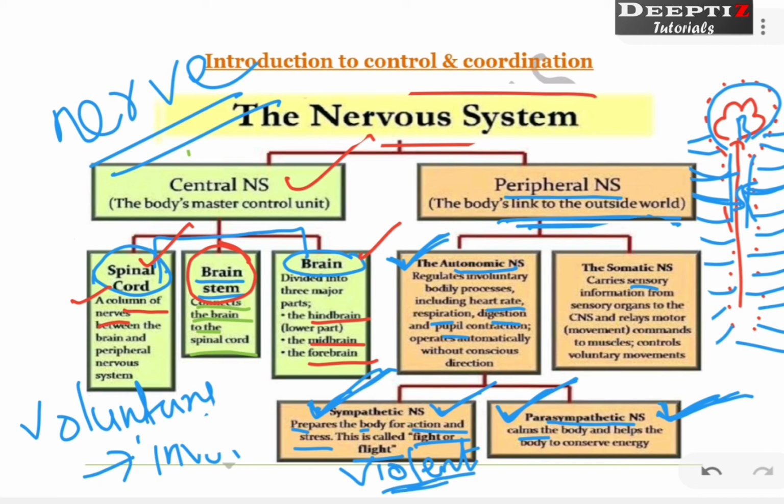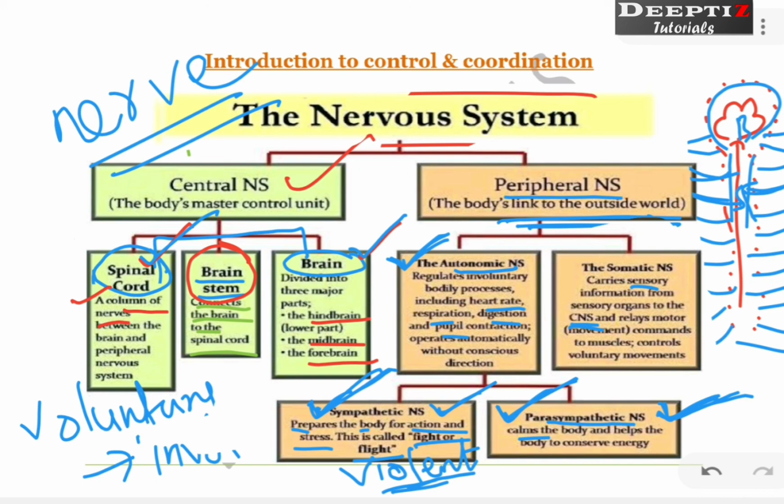So that information is carried by the somatic nervous system and will be given to the central nervous system. What is actually the central nervous system? This will be either the spinal cord or the brain. In a simple way, the somatic nervous system is going to carry the stimulus or the information which is in contact with your sense organ.